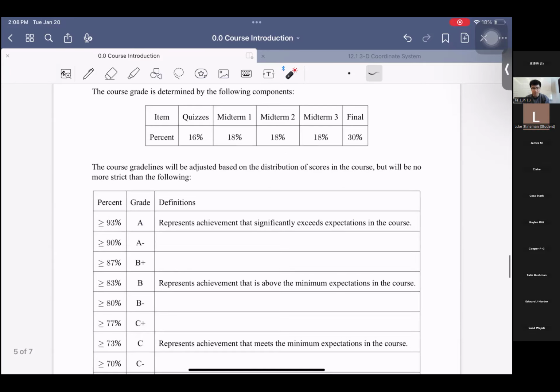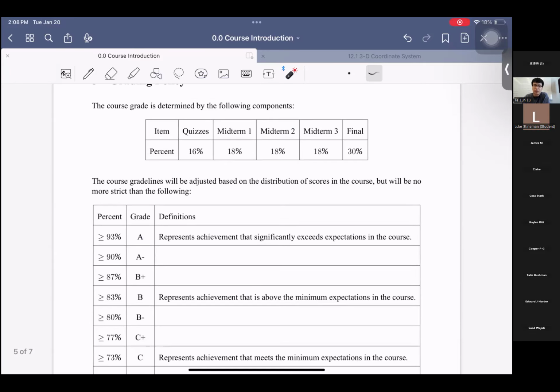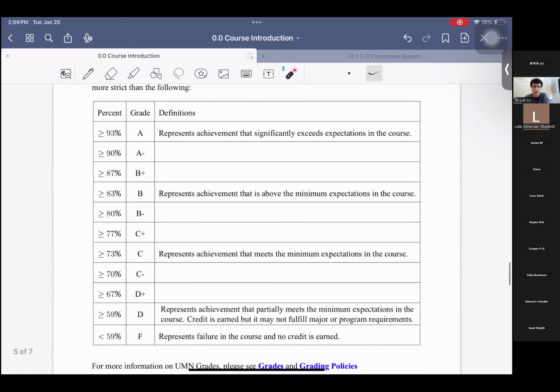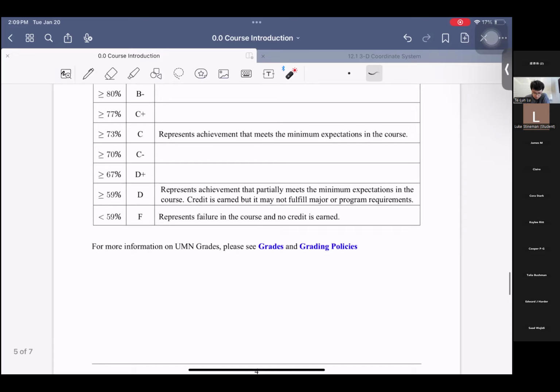For the grading policy, we don't have assignments, so the only things to grade are quizzes, midterms, and the final. Quizzes will be 16%, each midterm will be 18%, and the final will be 30%. These are just standard grading percentages. I will see what you do at the end of the semester to decide whether I have to give extra points or something, but I guess it would pretty much stick to this grading scheme, right? Okay.